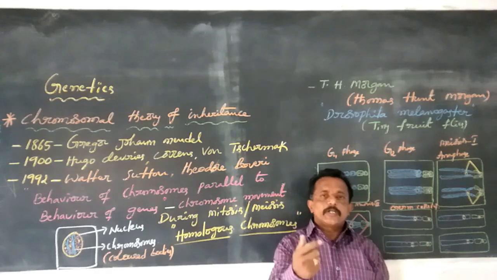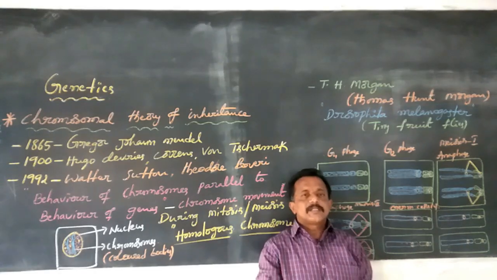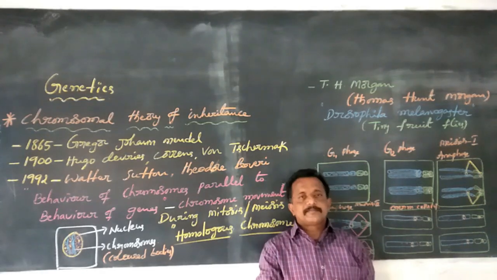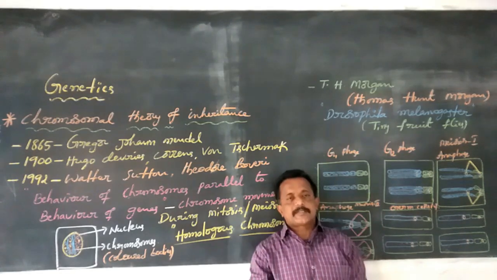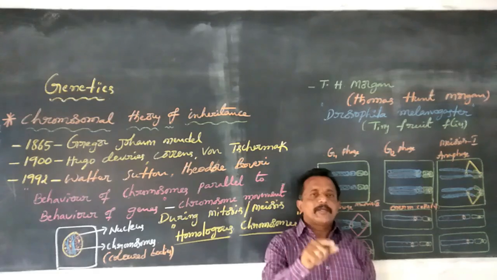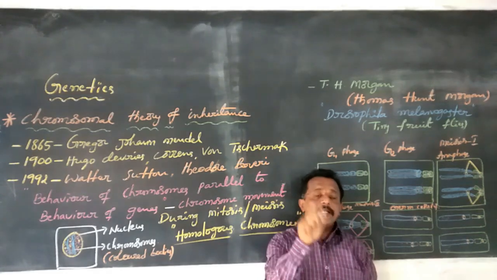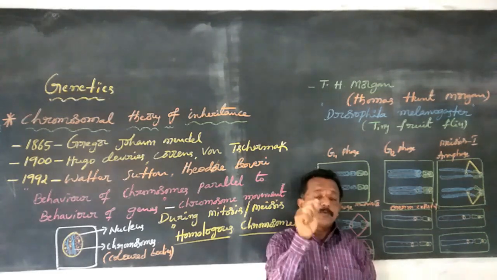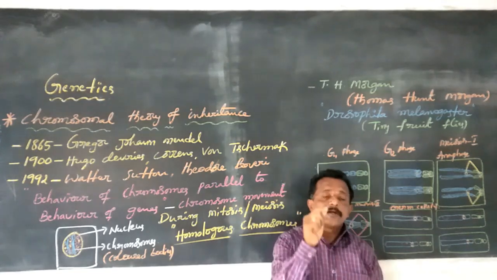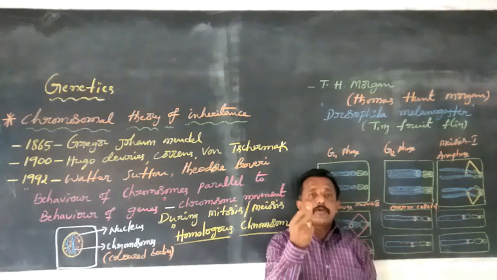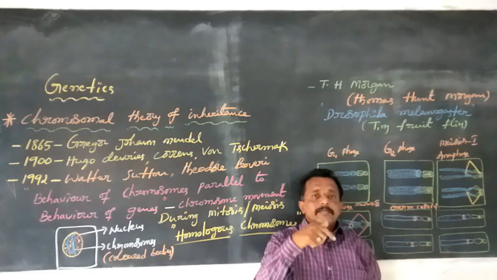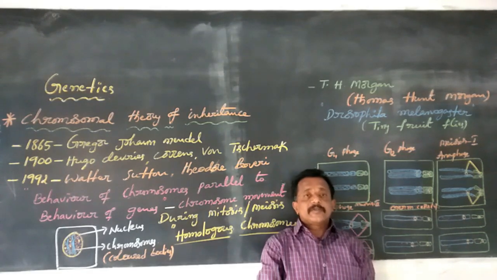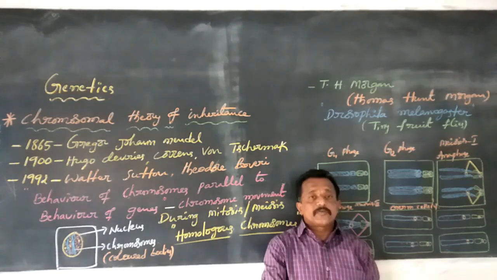Walter Sutton and Theodore Boveri explained how chromosomes are passed from parent to offsprings, and then T.H. Morgan clearly proved experimentally in Drosophila melanogaster the inheritance of characters involving some chromosomes.